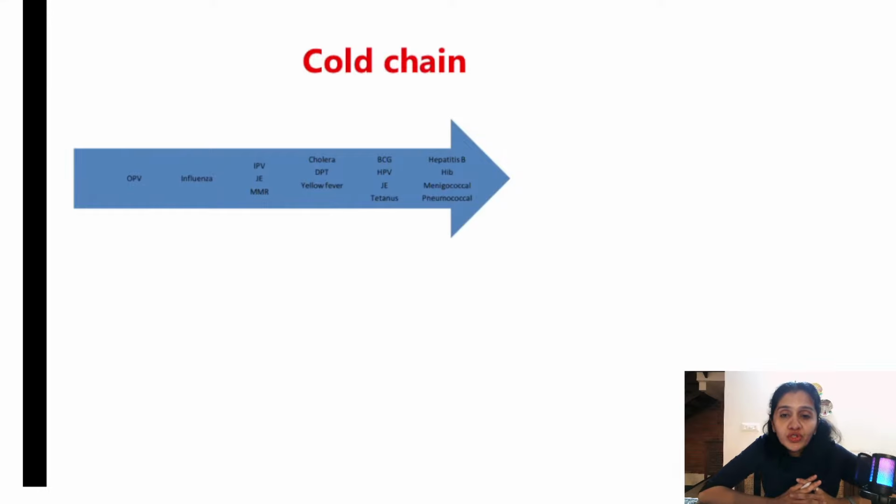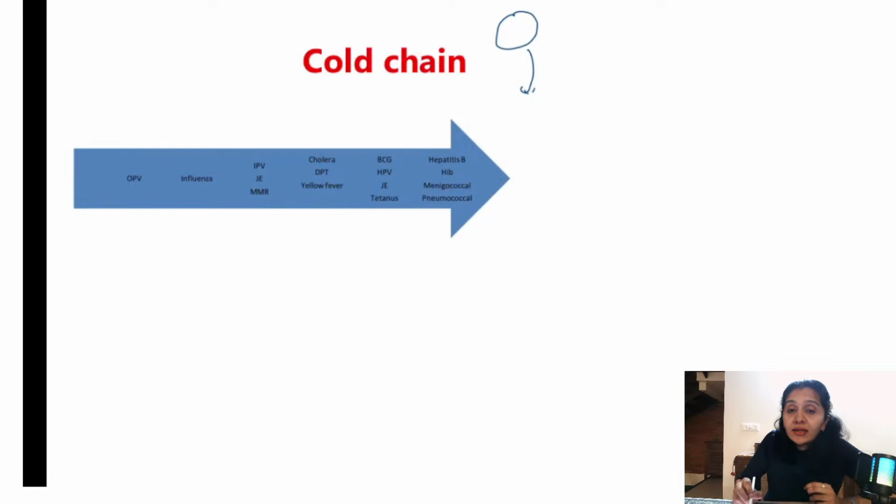So moving on to cold chain. So what is cold chain? There is a manufacturing site, right? Manufacturing site where they are manufacturing vaccines. From there to the actual vaccination site, we need to transport the vaccines, right? That should happen under proper temperature. So that process is known as cold chain, right?